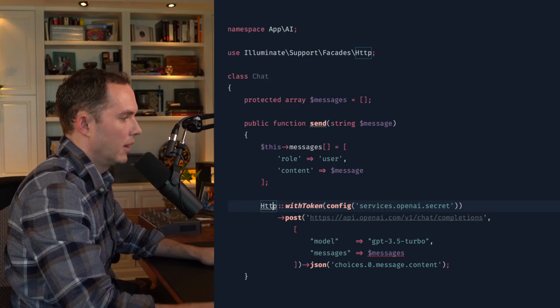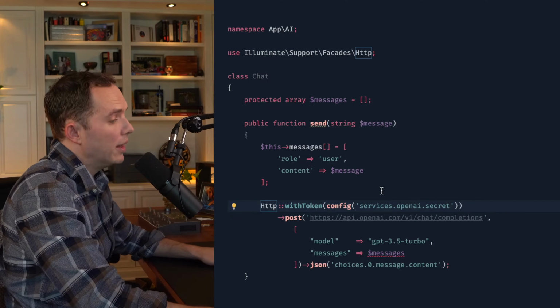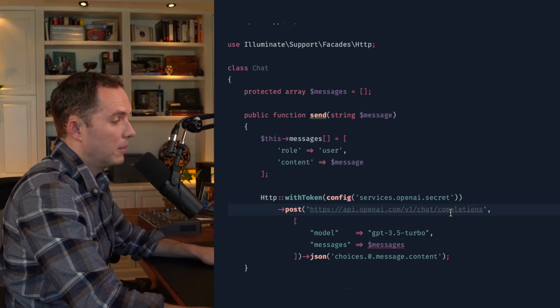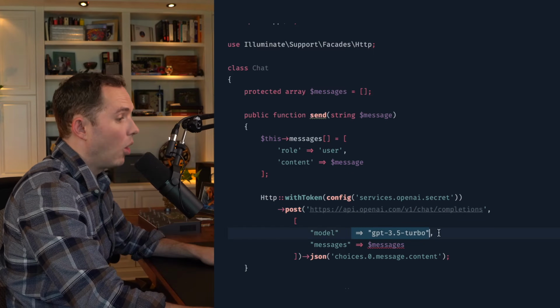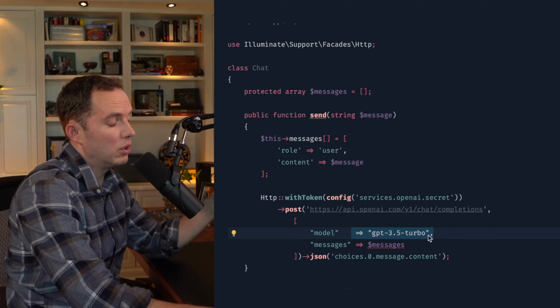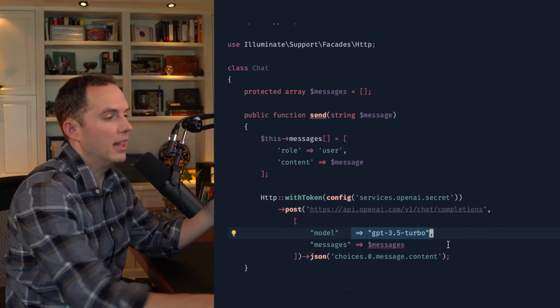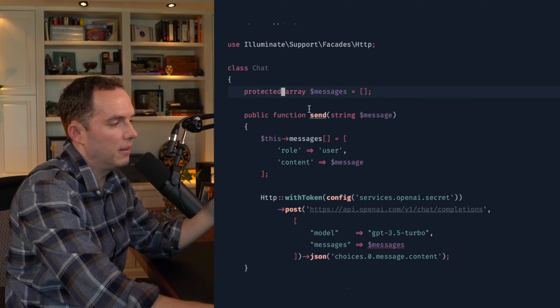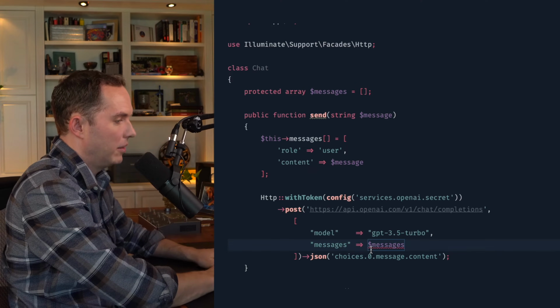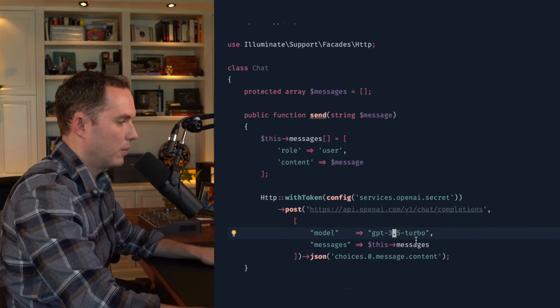All right. So HTTP with token, we're going to make a post request to the completions API. Again, all of this could be configurable. So if you want to use a unique language model for certain messages, then you could make that configurable as well and define it as a property. Okay, the messages will reference that property.